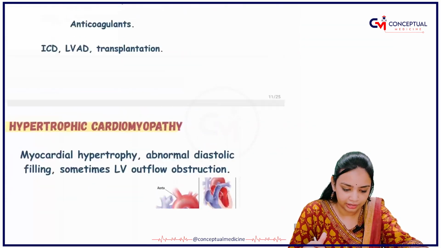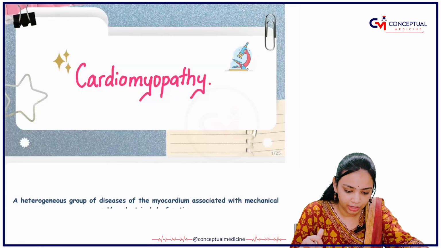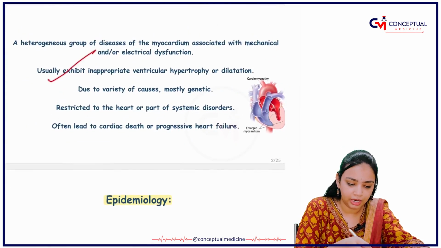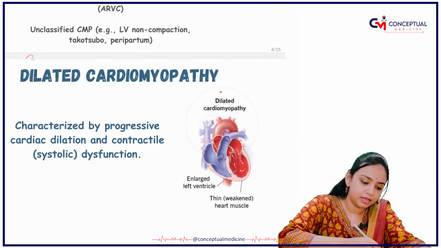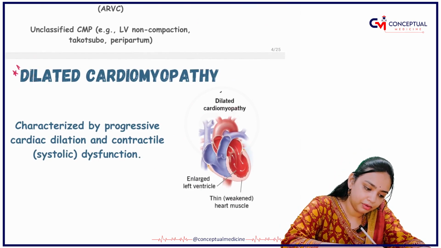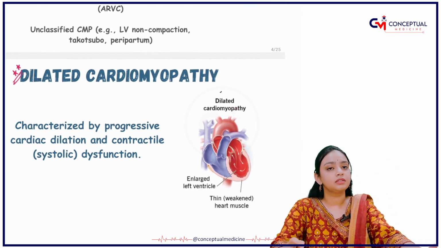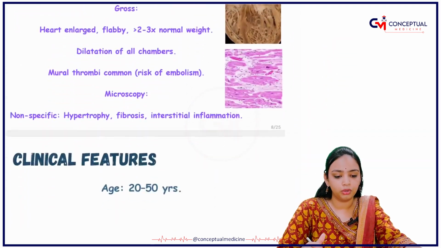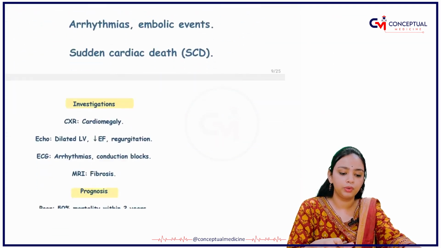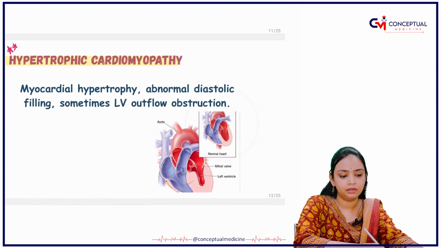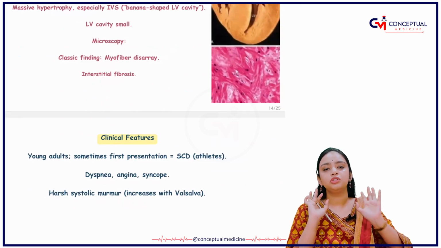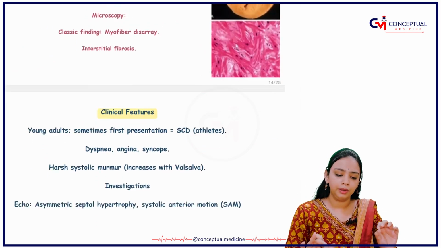So what are the things that we have discussed? One more thing I will be telling you. We have discussed the cardiomyopathies, dilated cardiomyopathy. See guys, I'm just marking some of the important topics that you have to read from here. Dilated cardiomyopathy is important. It can be asked as a short note, and this much is sufficient for you to write. Then the next thing is hypertrophic cardiomyopathy. Please read. These two topics are super important.